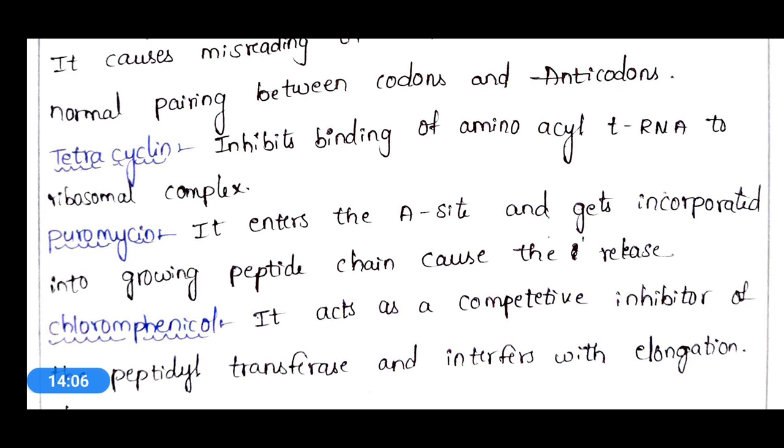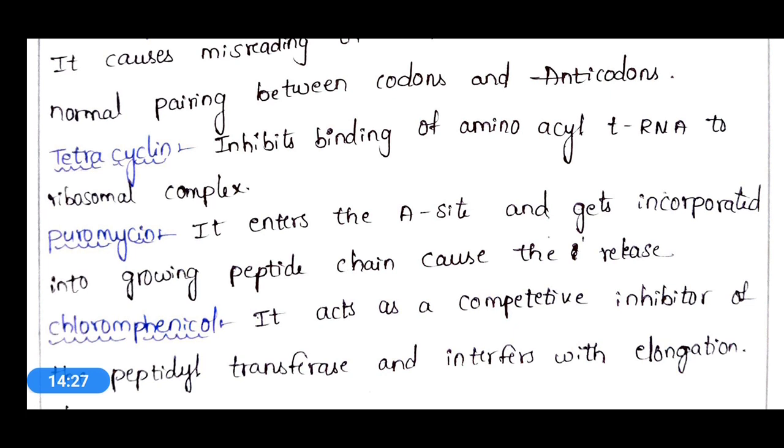This will block the A site of the ribosomal subunit, and there will be no further growth of the peptide chain. Whatever peptide chain was produced till now will be released.